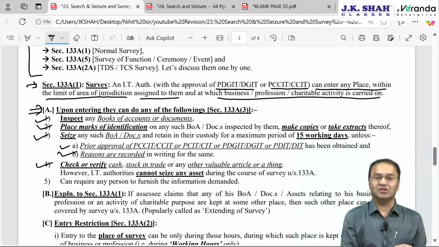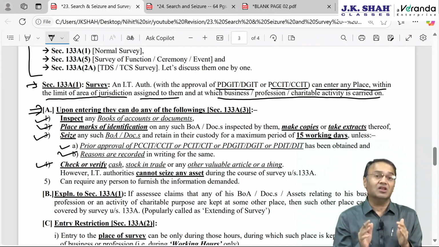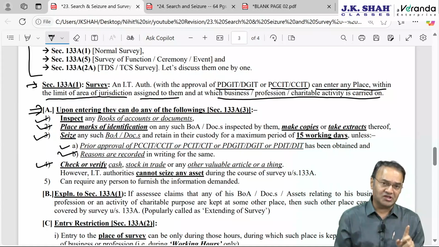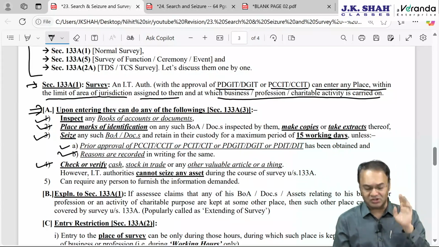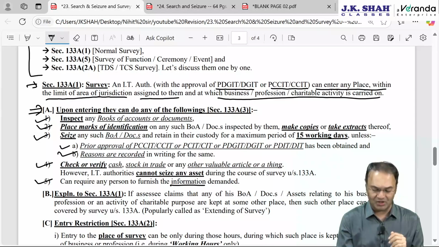Next point is about assets. As far as assets are concerned, whether forming part of stock in trade or otherwise, including cash balance, here they can just check or verify. Means they can do a physical count, they can inspect, they can check. Assets cannot be seized as a result of survey. For seizing assets, they have only one option available, that is search and requisition. And last, they can require any person to furnish information as may be demanded by them.